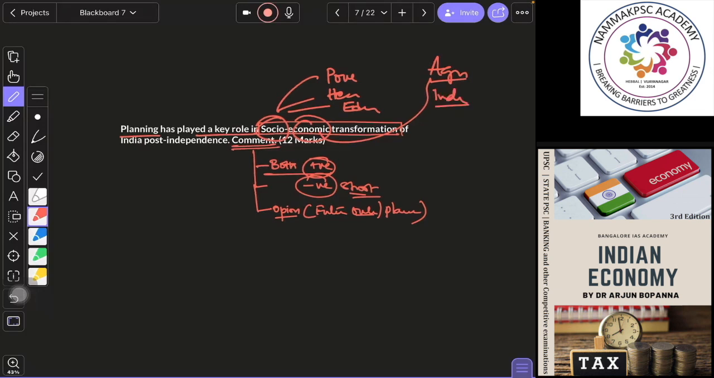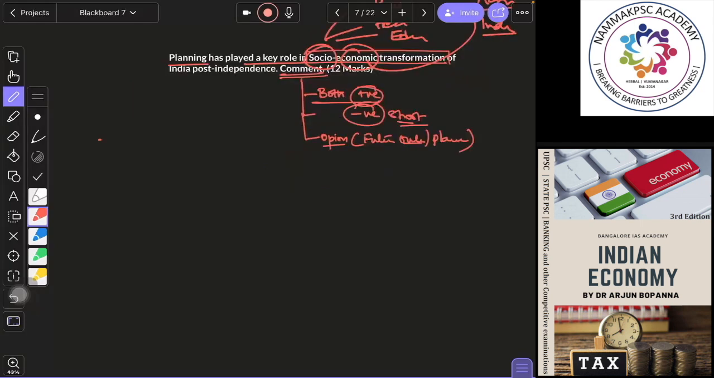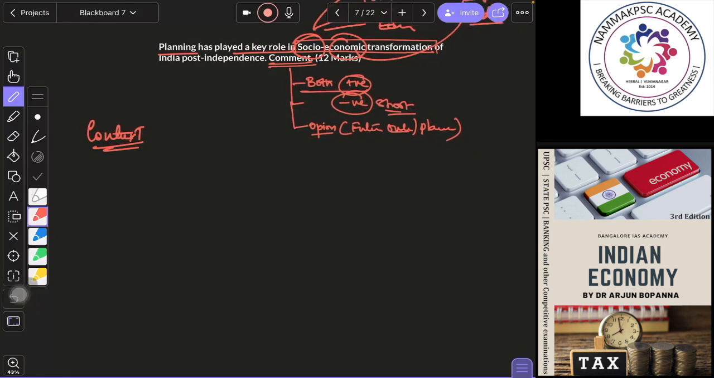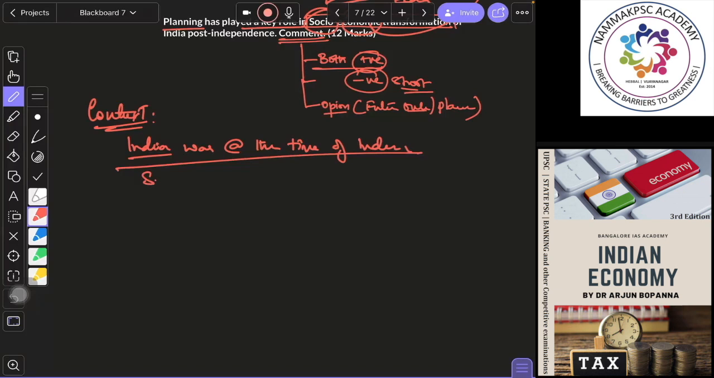Here, it's quite a big question. So you first start with your context. Either you can simply define what planning is, but here you can give a context. Context is how India was at the time of independence. At the time of independence, that means how our social indicators were and what the economic indicators were. That can be the introduction.